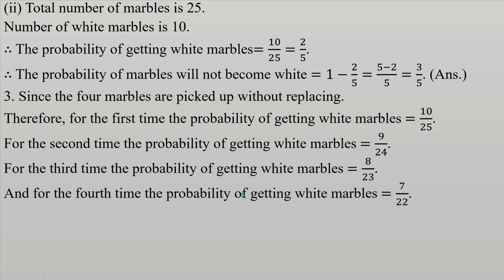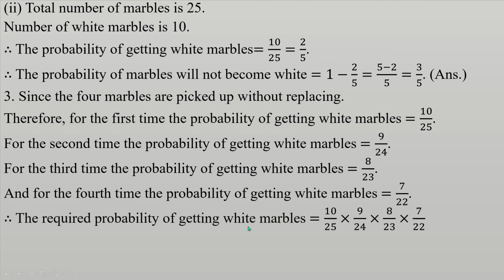And for the fourth time, the probability of getting a white marble is equal to 7 by 22. Therefore, the required probability of getting all white marbles is equal to the product of these four. After calculation, we'll get 21 divided by 1265. This is the required answer.